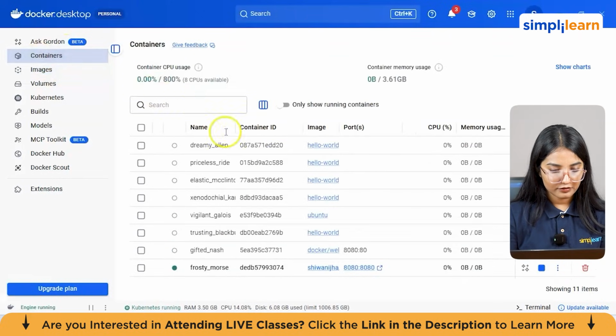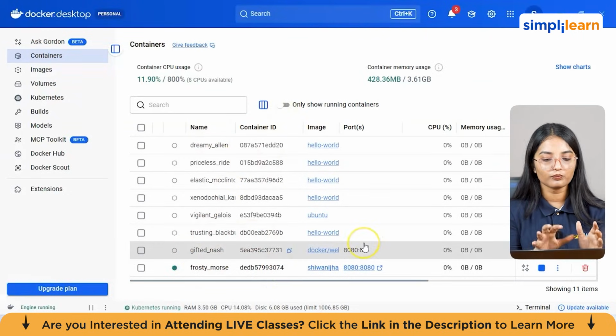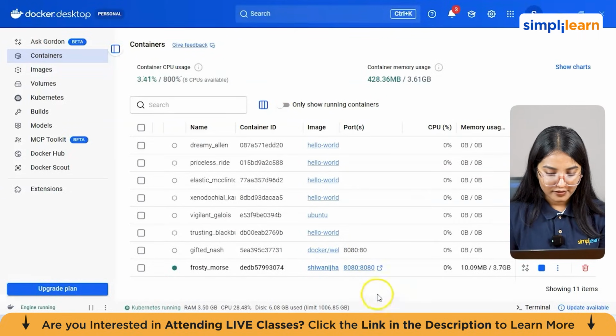Then we've got the containers as well. It has a different name, we can see, and this is a container ID from here. You can copy it also if you want to view it. I'll show you everything, how to do that in your Ubuntu terminal as well. Now, let me explain one more important thing.